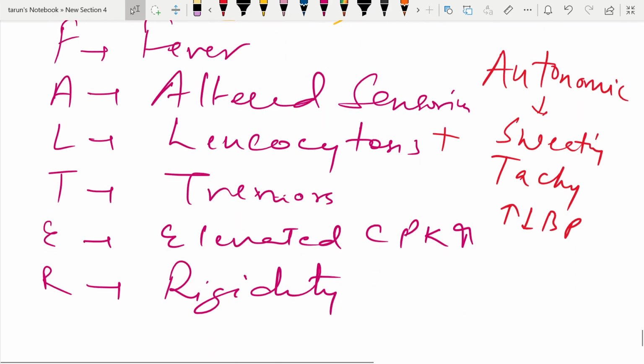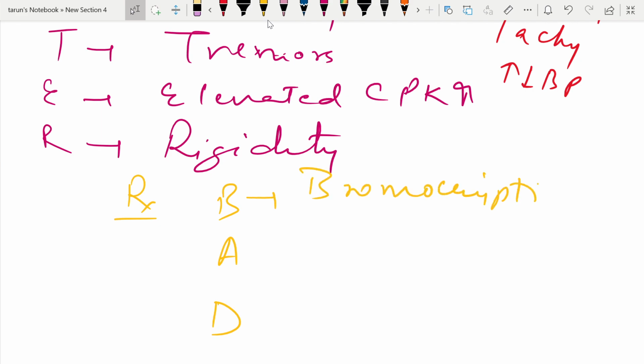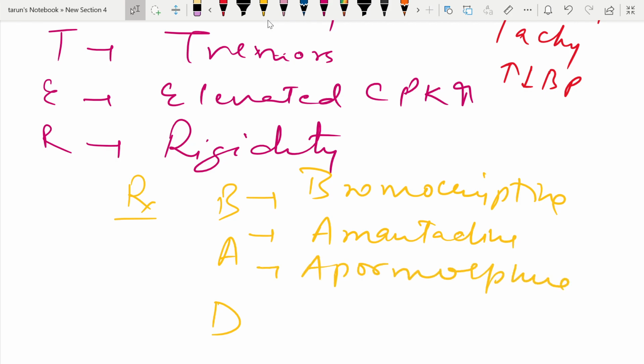Another thing, how you are going to treat neuroleptic malignant syndrome, you can remember as BAD. Neuroleptic malignant syndrome is a bad guy, where B means you are going to give bromocriptine to the patient. Then you can also give amantadine, then apomorphine. Then D means dantrolene.